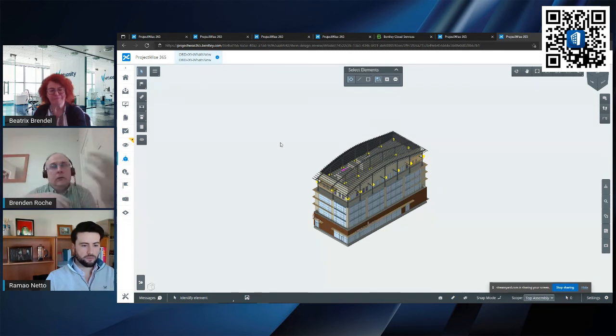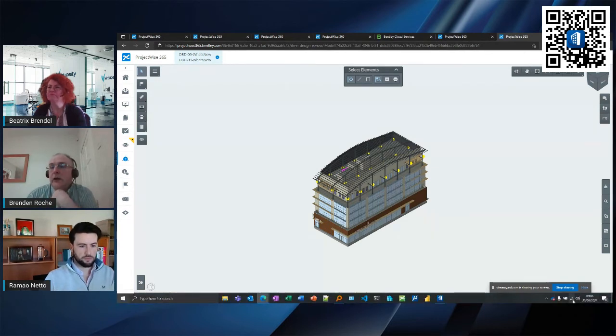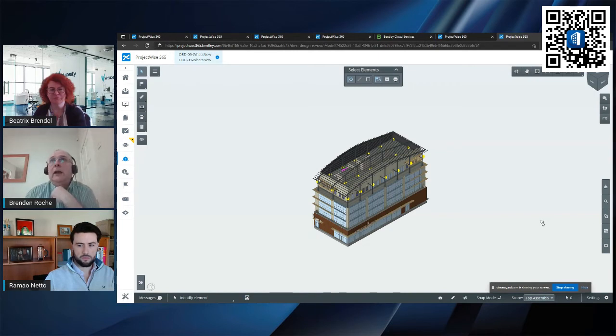They can interact with the link in the email, which sends them directly to that issue. If they have the Connect client installed, they get an alert in the Connect client, and they can again go directly to that issue in the web browser and interact with the issues resolution service.